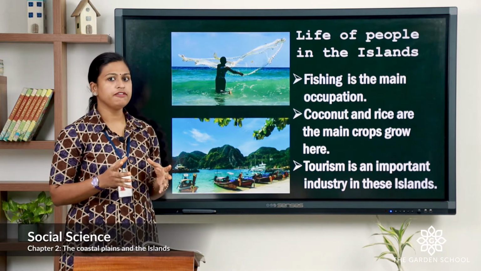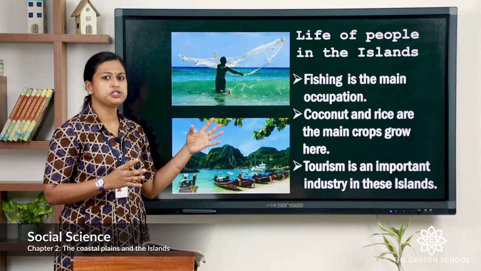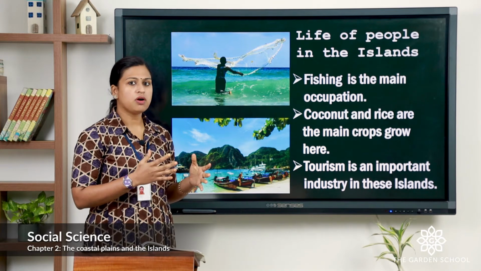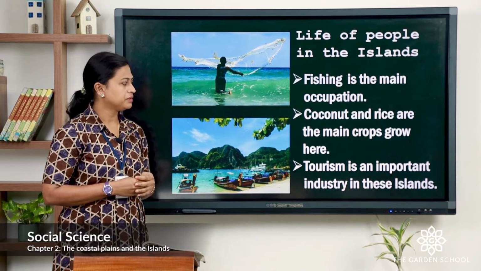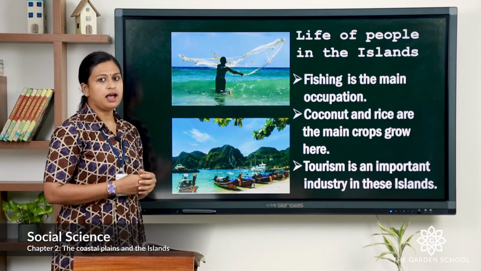Now let's see the life of people in these islands. Fishing is the main occupation of the people living in these islands. They grow coconut and rice. Tourism is an important industry in these islands.